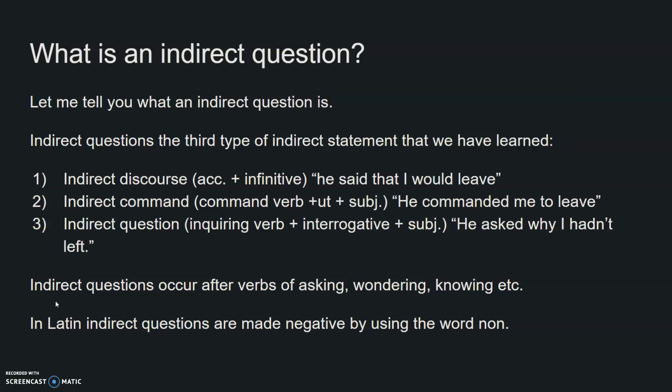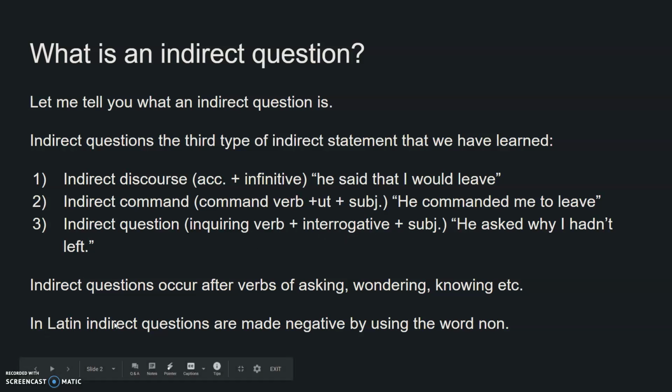Alright, and just a reminder again, indirect questions occur after verbs of asking, wondering, knowing, etc. You're really just looking for some kind of verb of asking, knowing, and this question word. So anytime you see a question word introduced by some kind of verb of inquiring or asking, that's going to be an indirect question. So once again, if you run into a subjunctive, you're not sure what it is, look for that interrogative, look for an inquiring verb. Those are the things that are going to tell you how to identify it.